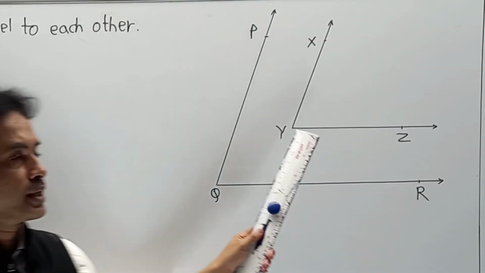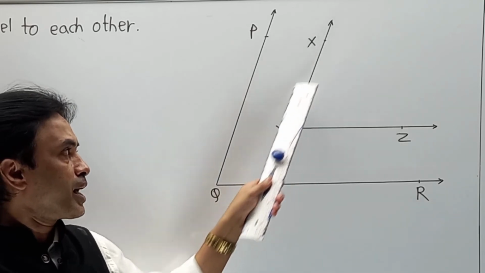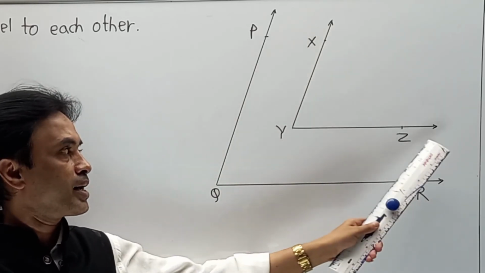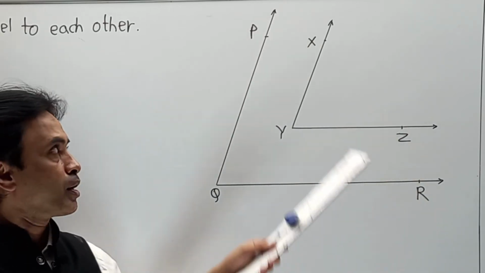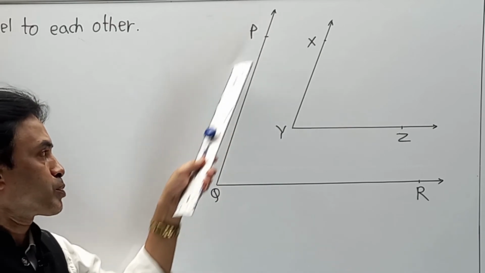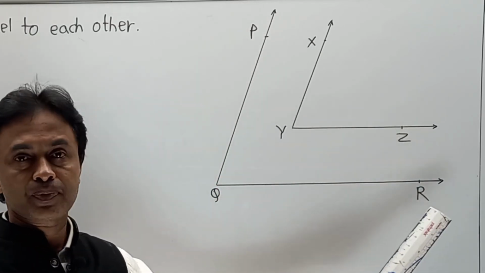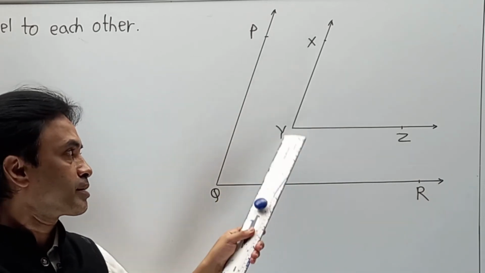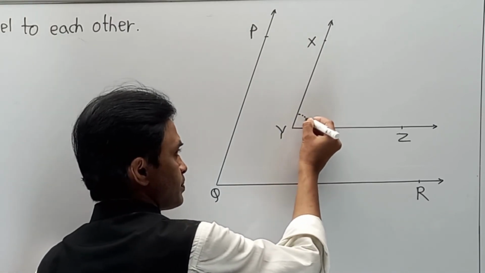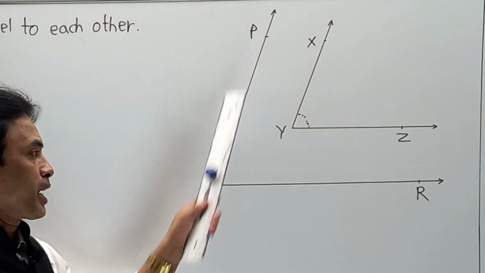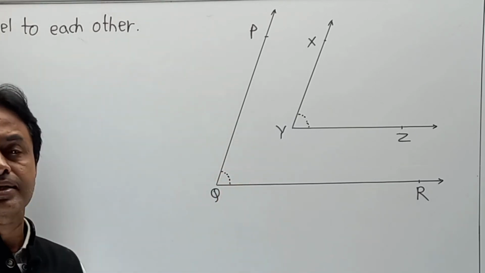The same part I am going to explain in terms of a diagram so you can easily understand. Sides of angle XYZ are parallel to the sides of angle PQR. Logically they have given XY is parallel to PQ and second YZ parallel to QR. You have to prove that angle XYZ, this angle which is formed over here, is congruent with angle PQR, this angle which is over here. That is the task we have to prove.